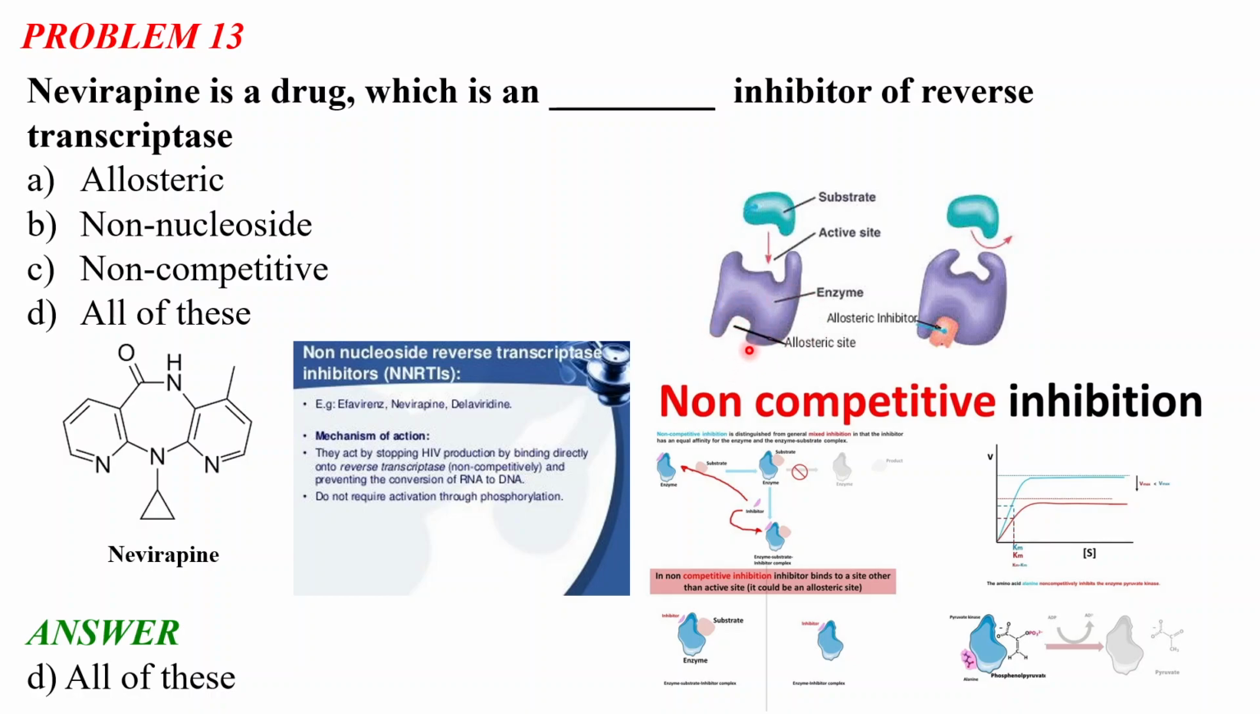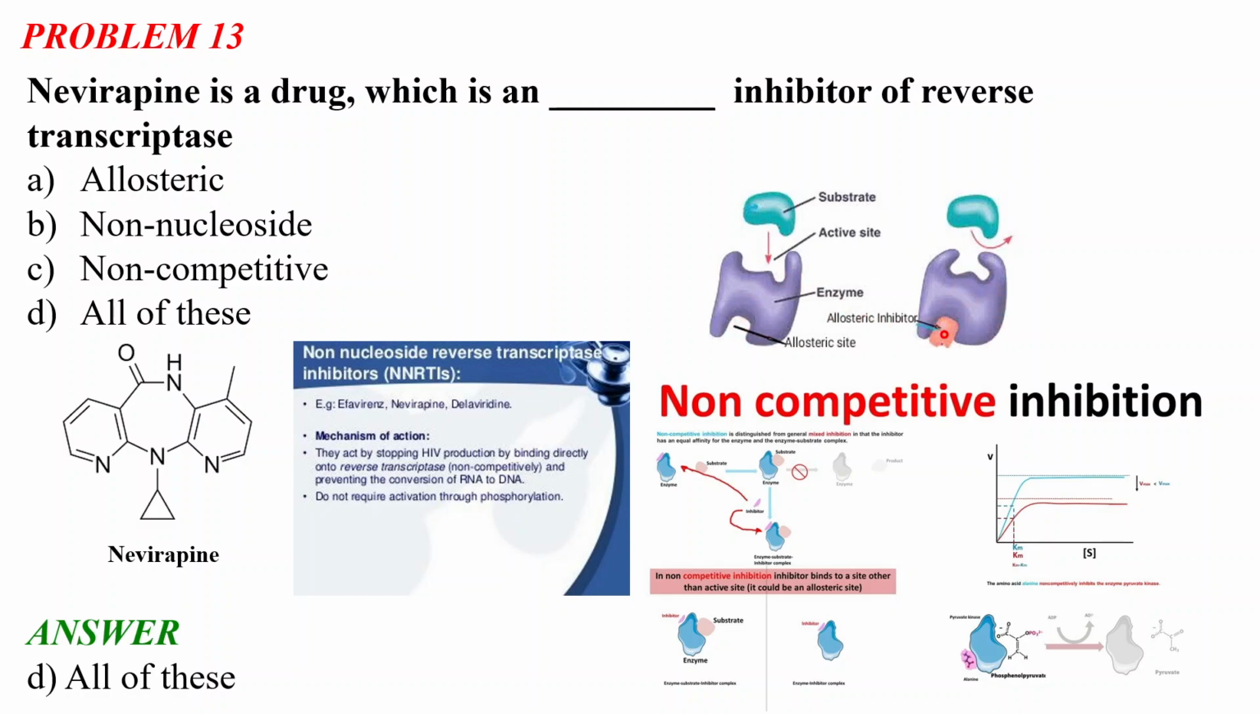An allosteric inhibitor is a molecule which binds in the allosteric site, which is not the active site, but after binding with this allosteric inhibitor, the active site's shape changes. And as the active site shape changes, the substrate will not bind to the active site anymore. So it is an allosteric inhibitor.